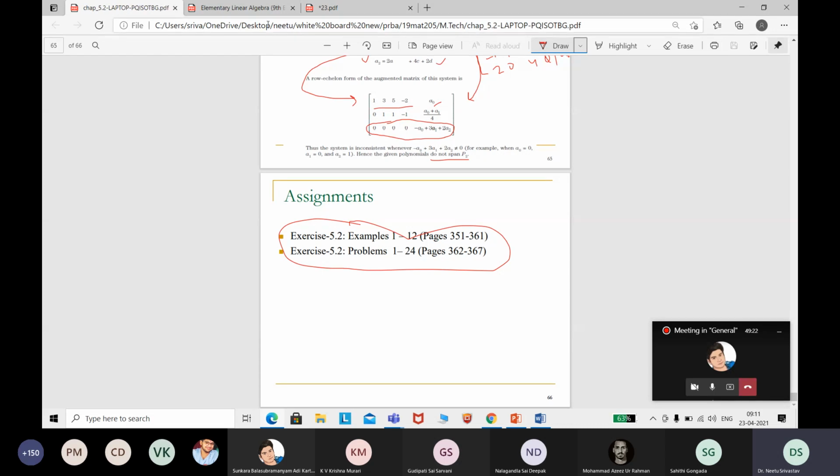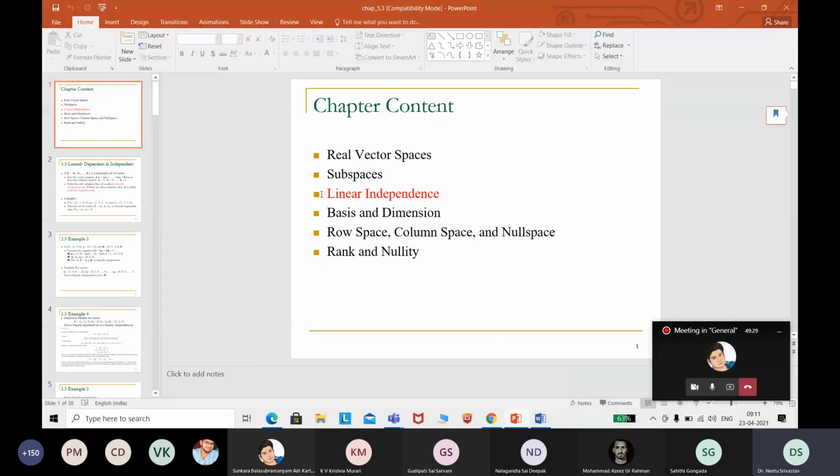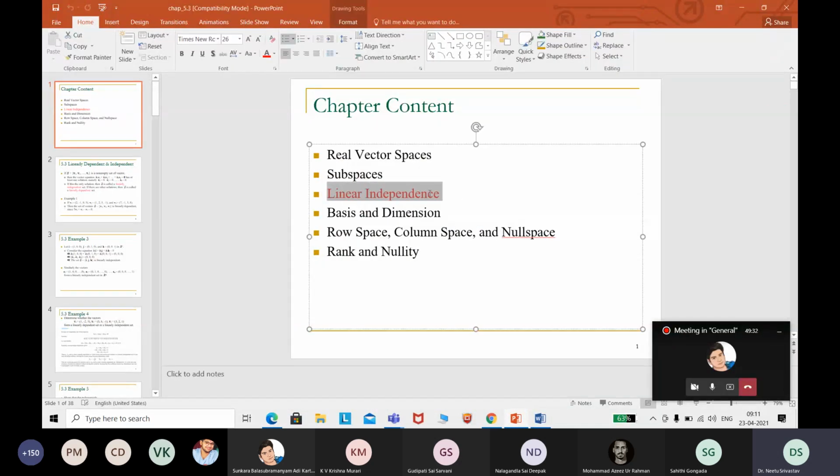Now we have to come to the next topic. I will go a little fast for that because we have done the concept. This is linear dependence and independence. Basis also. The spanning and linear independence are done, then basis is also done, because in the basis definition we have these two concepts to check. So any set can be said to be a basis when the set of elements are linearly independent and they span. So let us come to linear independence.